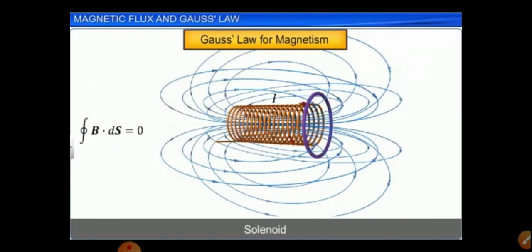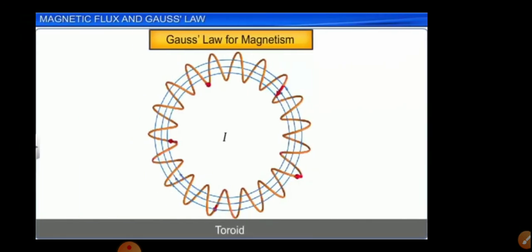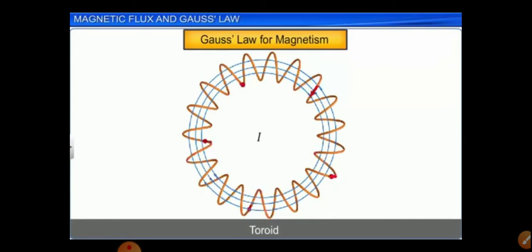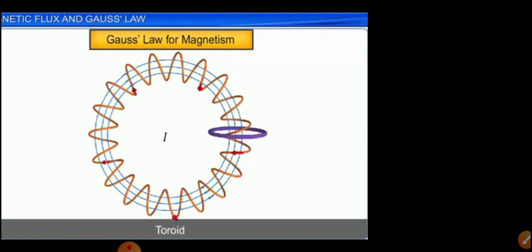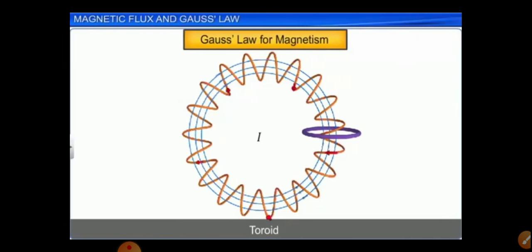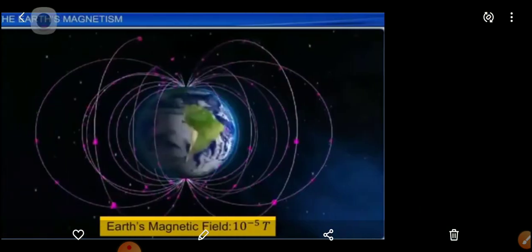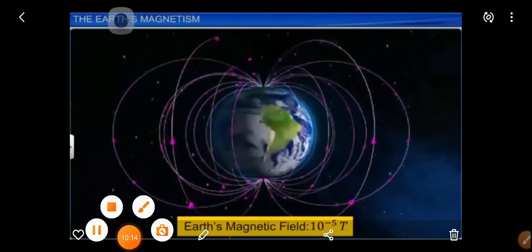For a solenoid, we take the Gaussian surface at the side structure, so closed integral B dot ds will be equal to 0. For a toroid, the Gaussian surface will be that blue line, or else we can take it in the horizontal surface. This is about the Gaussian surface.